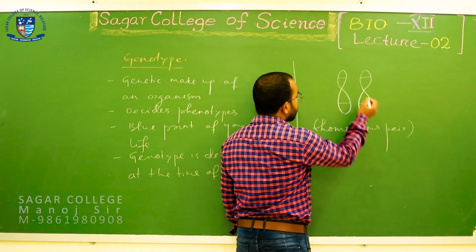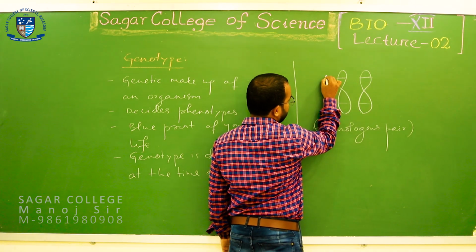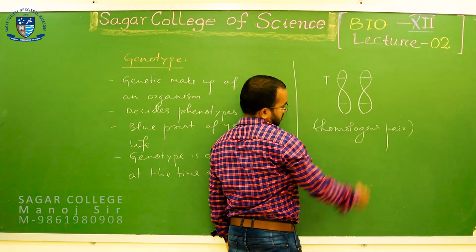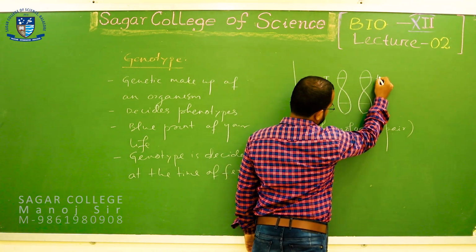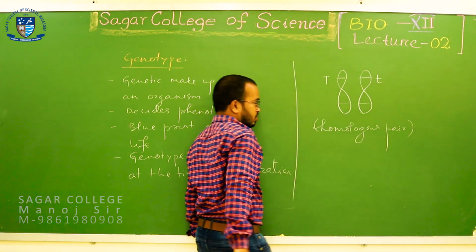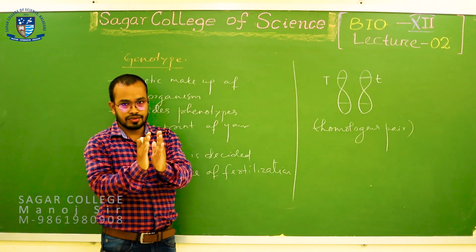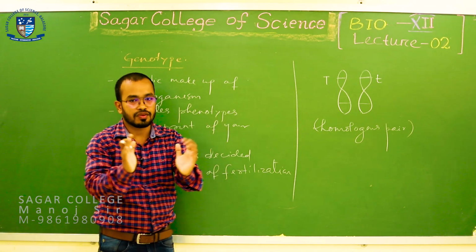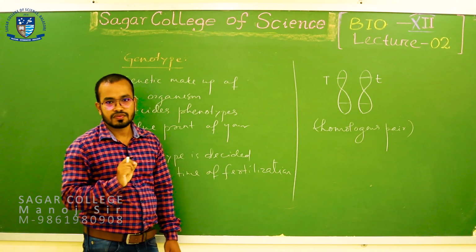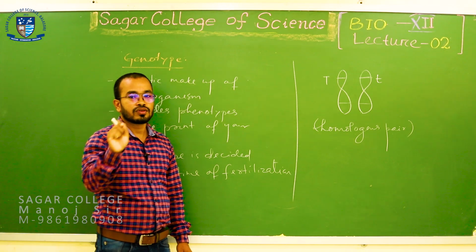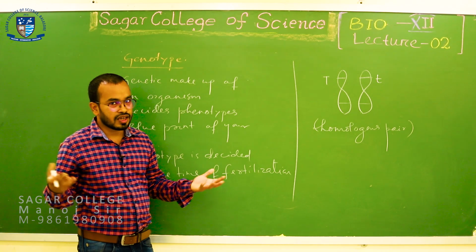Suppose this is a locus, and this locus contains capital T allele, a dominant allele. The similar locus in the second chromosome contains the recessive allele. When chromosomes pair up, alleles also pair up. This allelic combination at a similar locus will form the genotype. So genotype means what? It is the allelic combination.